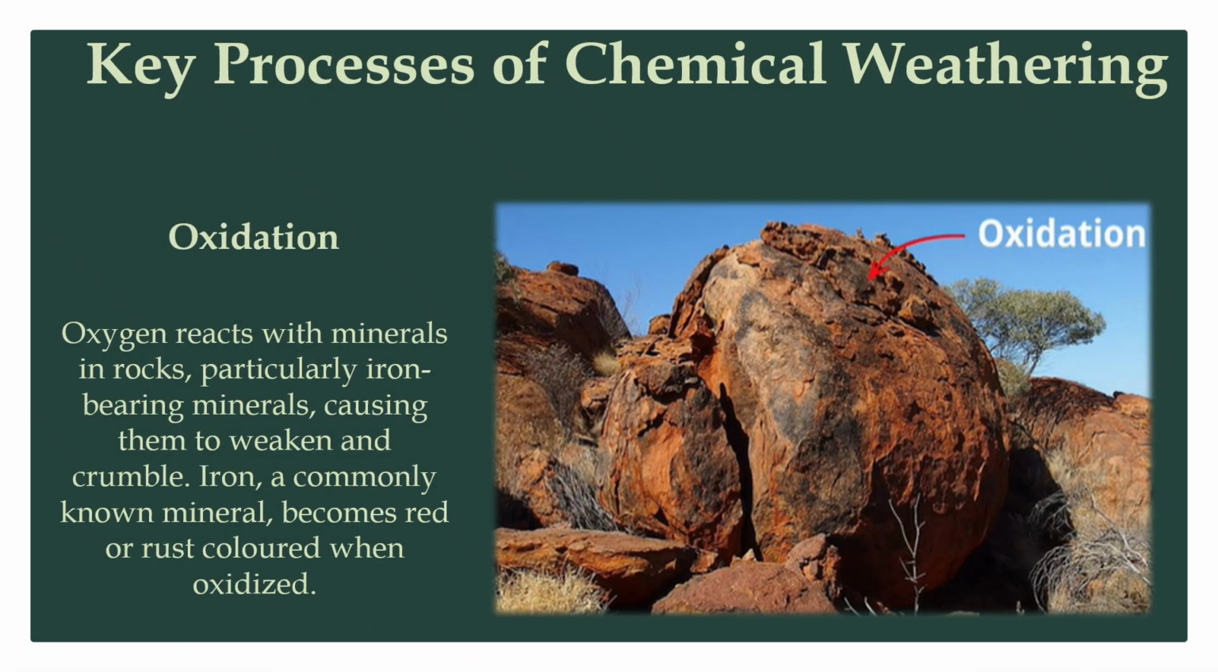Oxidation is another key process of chemical weathering. Oxygen reacts with minerals in rocks, particularly iron-bearing minerals, causing them to weaken and crumble. Iron, a commonly known mineral, becomes red or rust colored when oxidized.